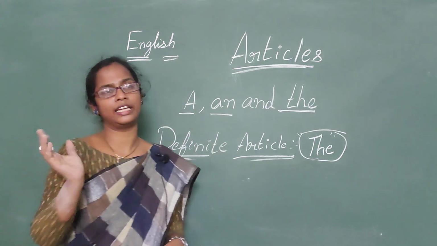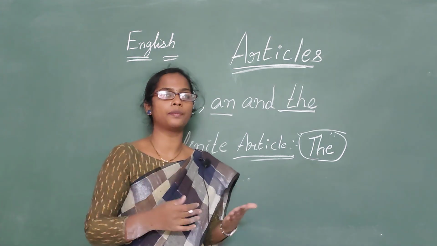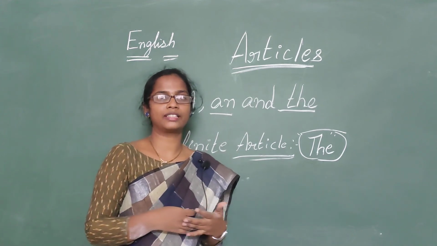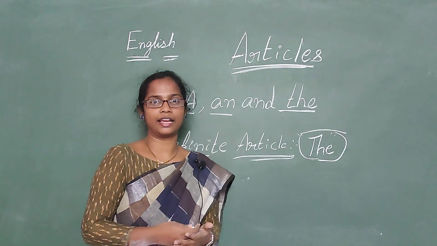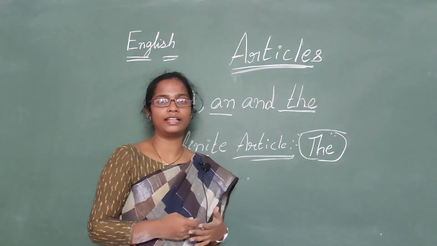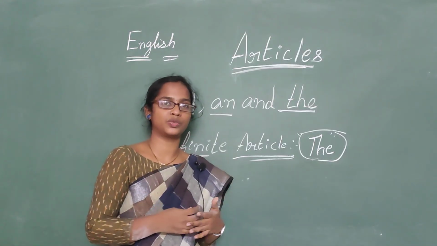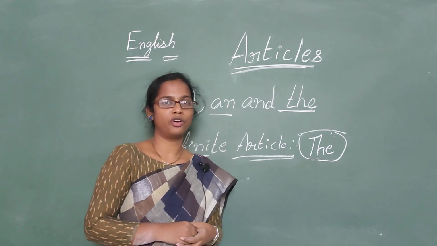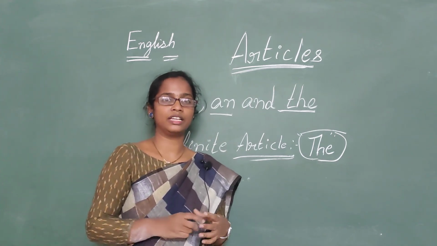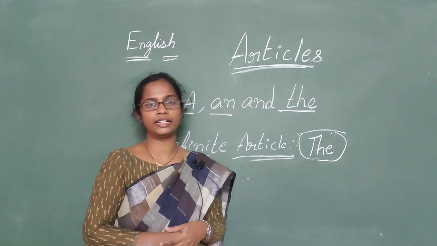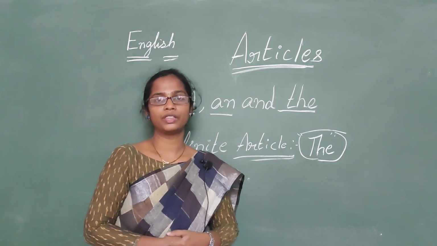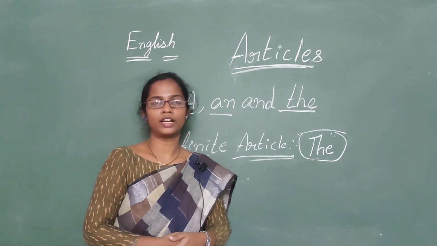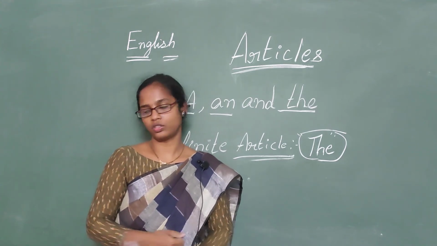The next one is, the also comes before the national days. Okay, events like the Independence Day, the Republic Day, right? These are the national festivals which we celebrate. Okay, so the also comes before the names of our national events like days. Got it, children? Examples are like the Independence Day, the Republic Day. Got it? Please take down the notes.